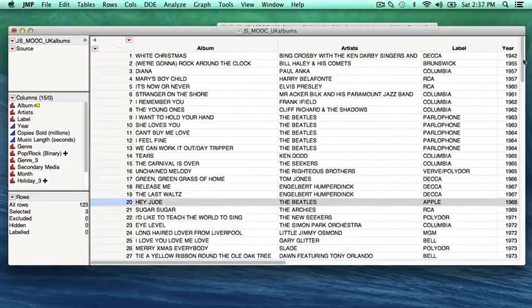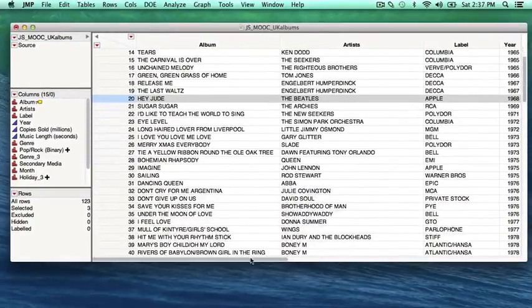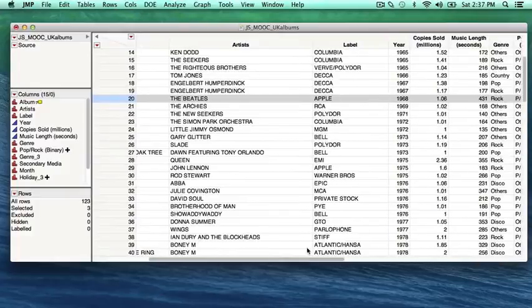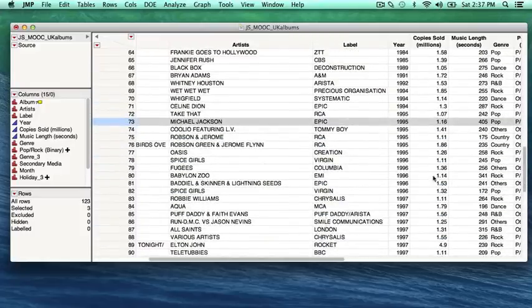Now, if we go to the data sets, we can see that Hey Jude had a music length of 431 seconds, Blue Monday has the length of 449 seconds, and Earth Song has the length of 405 seconds. Just for the record, the Blue Monday song is actually longer than Hey Jude, but Blue Monday hasn't managed to top the UK chart, so the record still stands for Hey Jude.